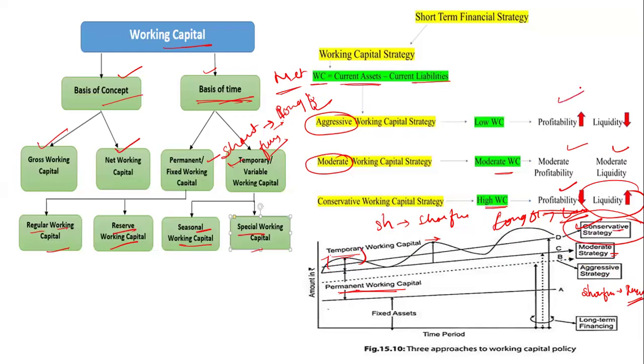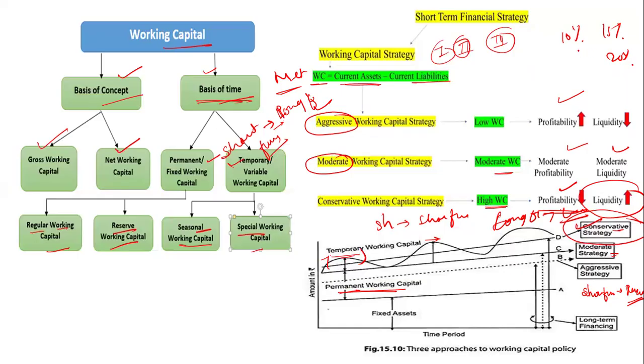Here is a best example. If your child, your sister or a relative is taking admission at a school, the school offers you a choice: either you pay the full amount and get a 10% discount on the fees, or they may say 15% or 20%. But if you choose three installments, 1, 2, 3, then there will be no discount.